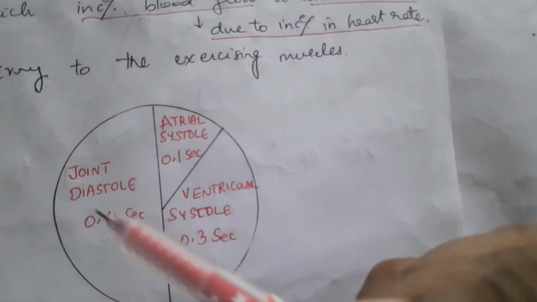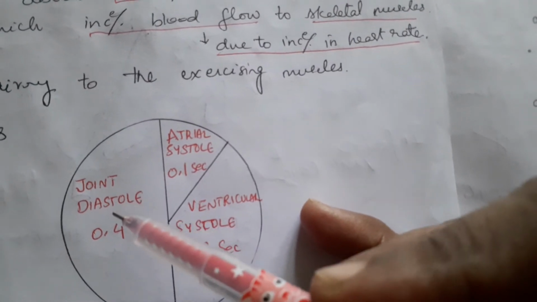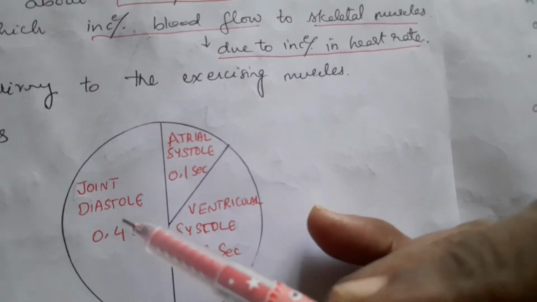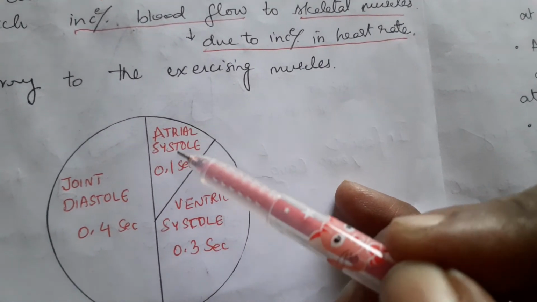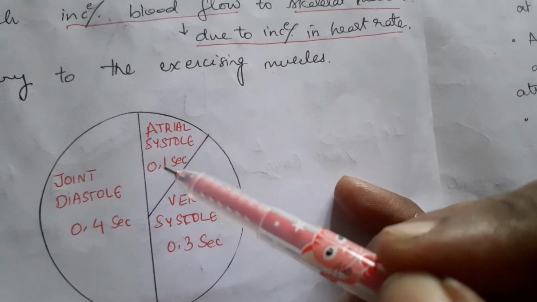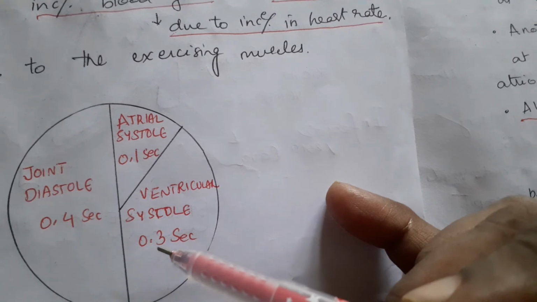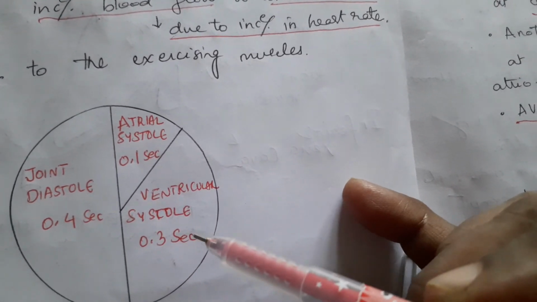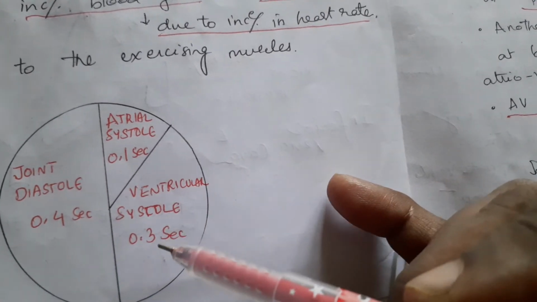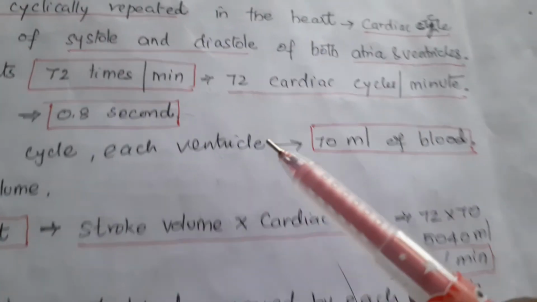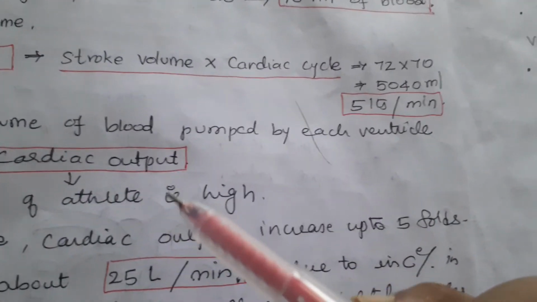So this is about the cardiac cycle, where 0.4 seconds is joint diastole. That means both auricles and ventricles are in relaxed states, after which the atria will contract. Atrial systole will occur for only 0.1 second, whereas ventricular systole will occur for about 0.3 seconds. So the entire cycle takes 0.4 plus 0.1 plus 0.3, that is 0.8 seconds. So this is about the cardiac cycle.